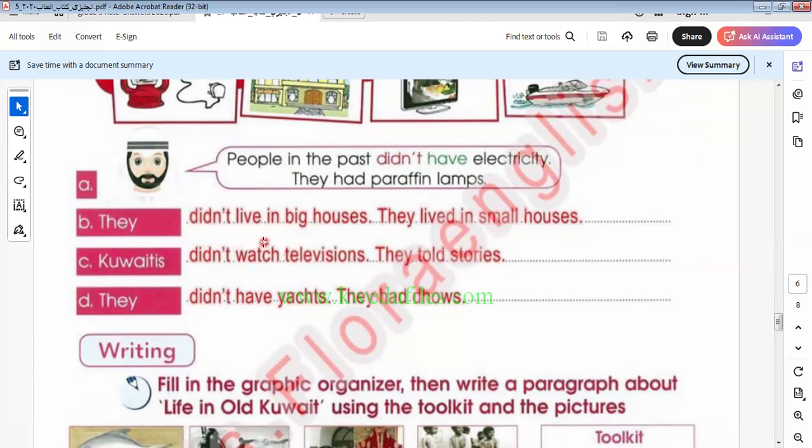So in this part we talk about the past simple tense. We use the past simple tense for what? For narrating something that happened and ended in the past. This is the usage of the past simple tense. Here we say they didn't live in big houses. They lived in small houses. They didn't watch television. They told stories. They didn't have yachts. They had what? They had dhows.